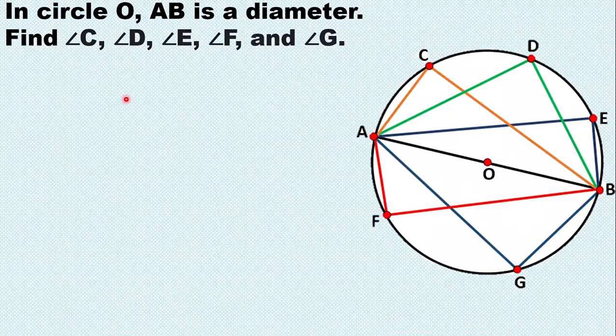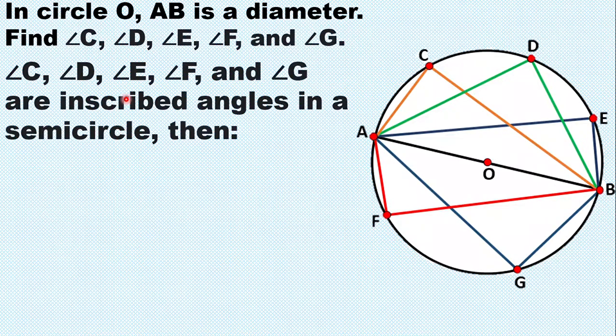Alright, so let us find. Angle C, angle D, angle E, angle F, and angle G are inscribed angles in a semicircle. So, inscribed angles sila sa semicircle. So, pag sinabing inscribed angles in a semicircle, the arc that intercepts the inscribed angles measures 180 degrees.